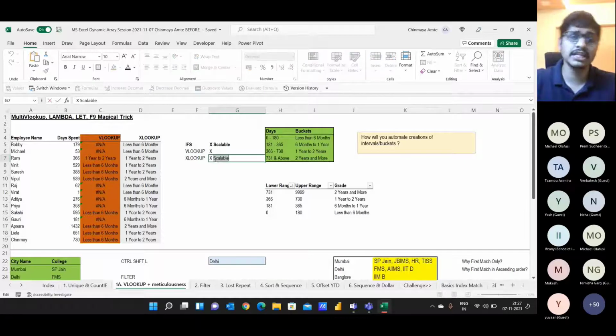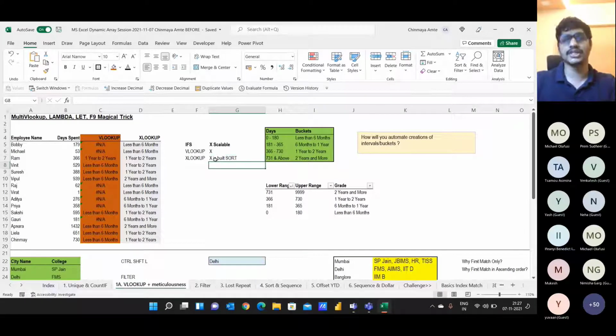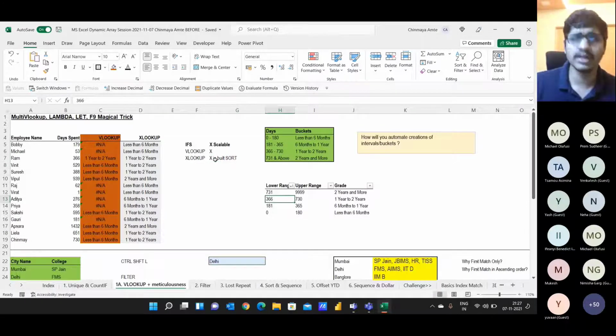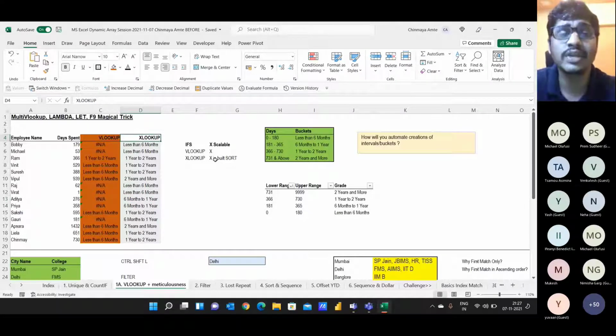Because it has inbuilt sort functionality in Excel. So if your data is in haywire order, XLOOKUP will still manage it, but VLOOKUP will fail. Even INDEX MATCH will fail for that matter. If you're working on a really complex model with a large data set, you never know which person has sorted which data set, and your entire output will go for a toss.